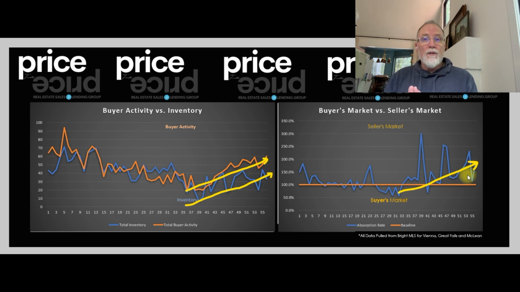But what does this mean for sellers? It means it's still a great time for you to get your property on the market. The buyers are out there. As long as your property is priced right for the condition, it's going to sell very quickly. And for buyers, there's still competition. There's still multiple offers, but it's not as chaotic as it was several years ago. You can still get into a property for a fair market price. You might have to pay a little bit more if it's a nice property that's priced right, but you're not going to have to pay hundreds of thousands of dollars more unless you're in the $1 million range. So it's a pretty good market for everybody out there, to be honest with you.